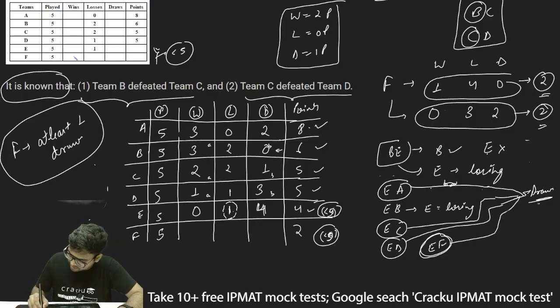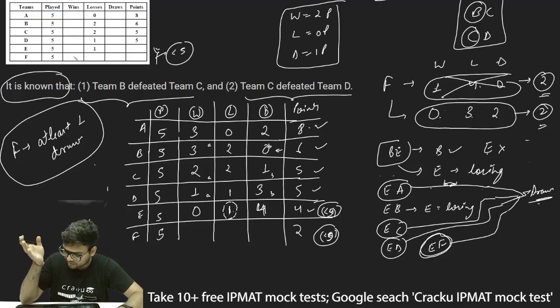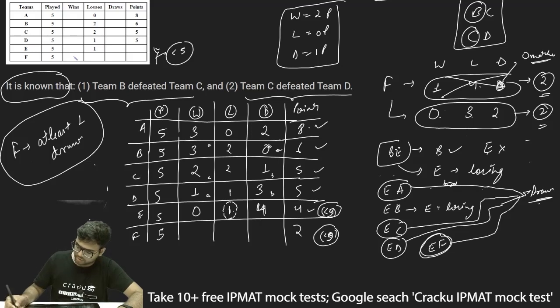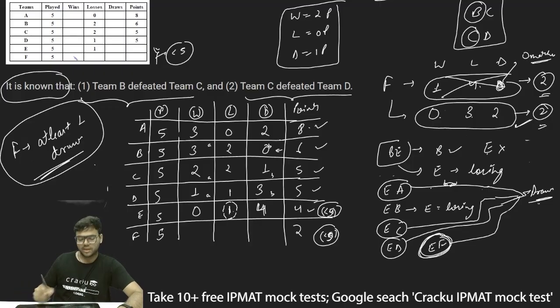In my initial cases, I am assuming that F can either be 1 win, 4 losses and 0 draws, or 0 wins, 3 losses and 2 draws. Now this first case is never possible. Why? Because in this case F is drawing 0 matches, but the match between E and F is definitely ending in a draw. So F should have at least one draw. So the only possible case is this one, where F is winning 0 matches, losing 3 matches and drawing 2 matches. And in this case, the number of points scored by F will be again 2.